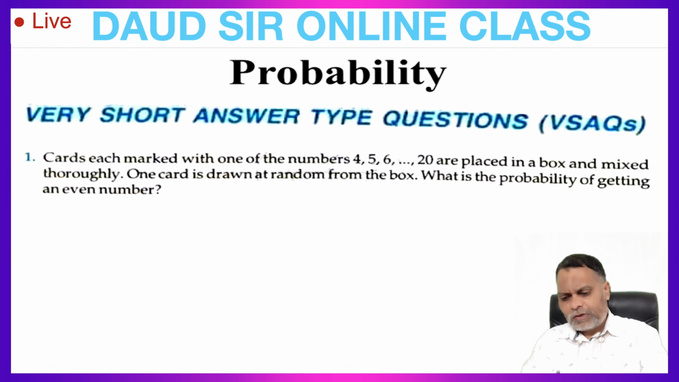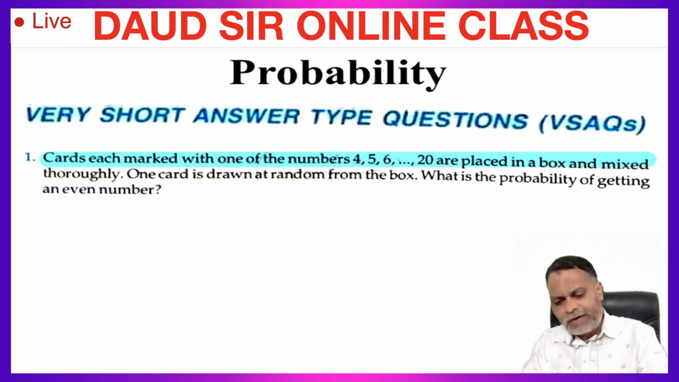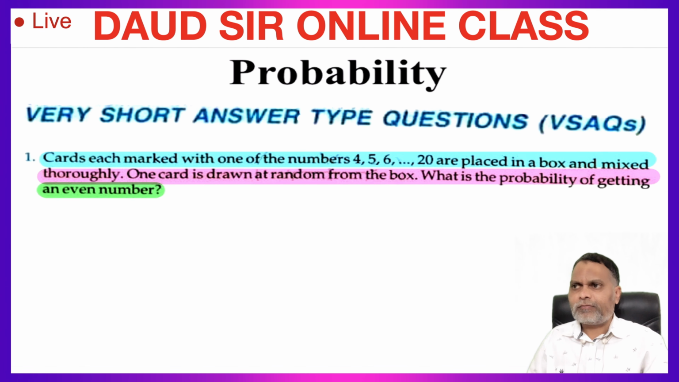VSAQ. Question number first. Cards each marked with one of the numbers 4, 5, 6 ... 20 are placed in a box and mixed thoroughly. One card is drawn at random from the box. What is the probability of getting an even number card?